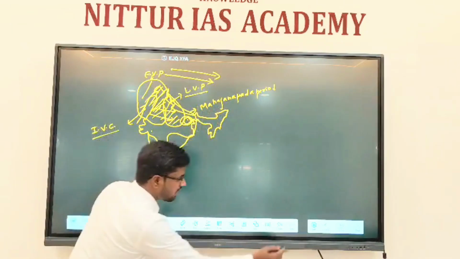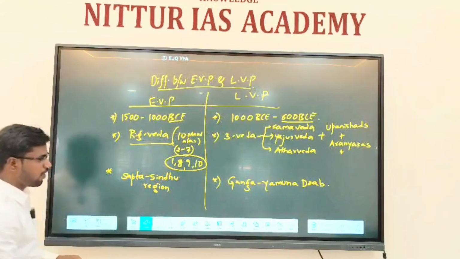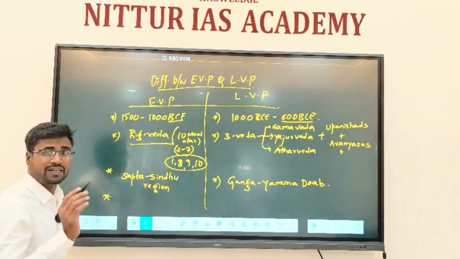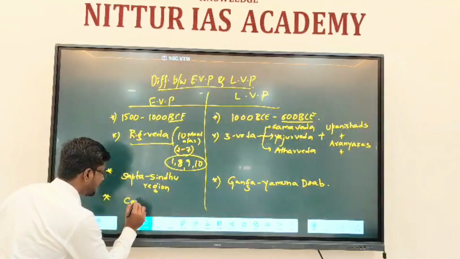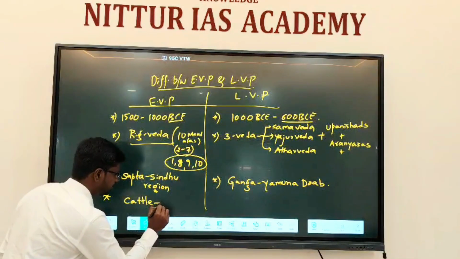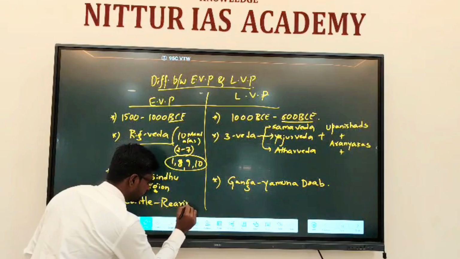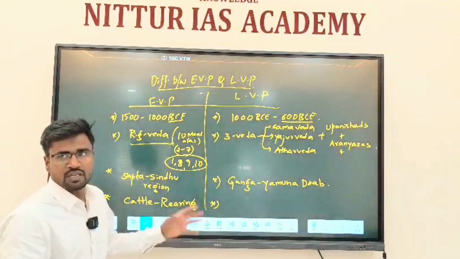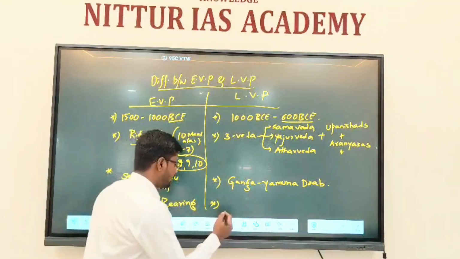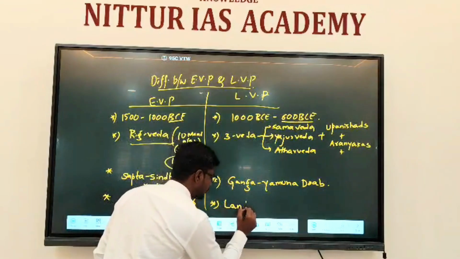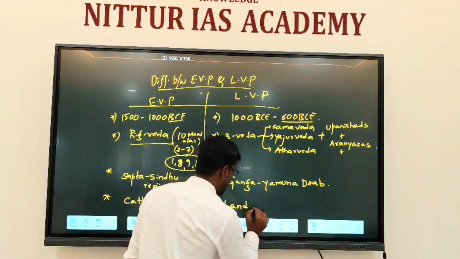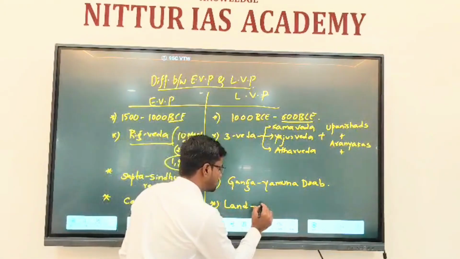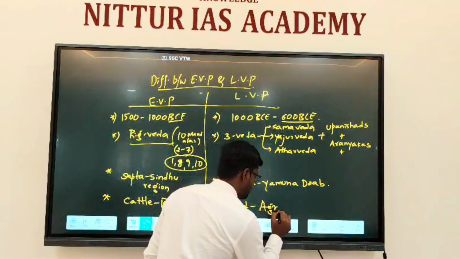Understood this evolution? Next, let me explain the other points. In the early Vedic period, the major occupation was cattle rearing. Right? Cattle rearing is the major occupation. And when the later Vedic period comes, land becomes the major property. Land became the prominent occupation for them, and agriculture took the prominence.